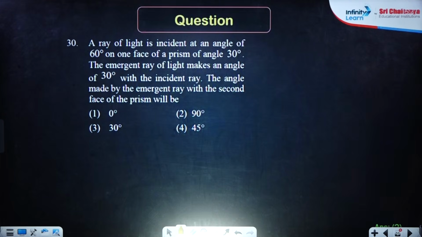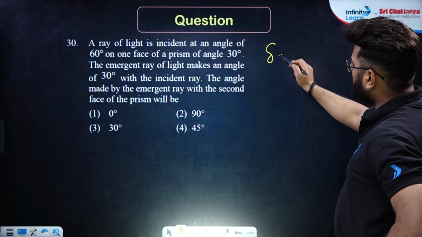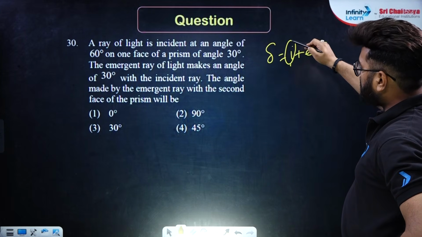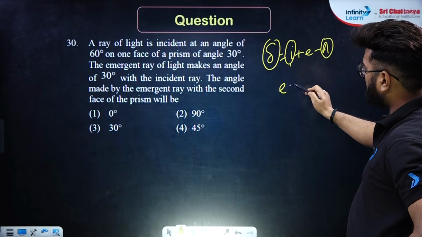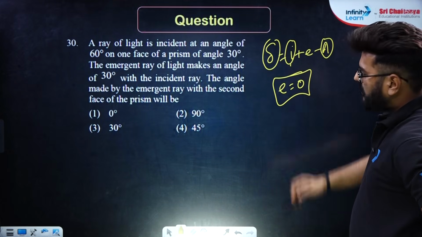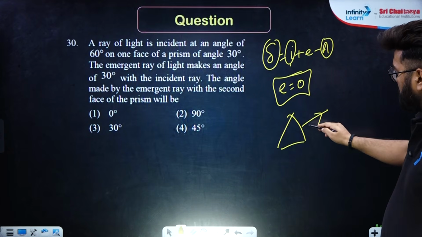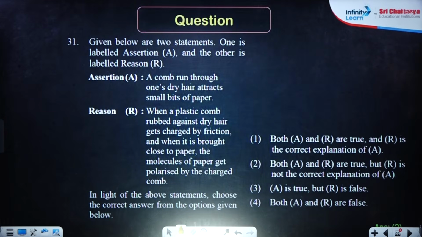Moving ahead for the next one, a ray of light is incident at an angle 60 degrees on one face of the prism of angle 30. The emergent ray is, see, it's a simple formula, delta equals i plus e minus A. Now i is given as 60, A is given as 30, that means the emergent ray is 0. That means the angle of emergence is 0, so the light ray is straight away coming out like this. So the angle made with the surface is 90 degrees. Option number 2 is the right answer.